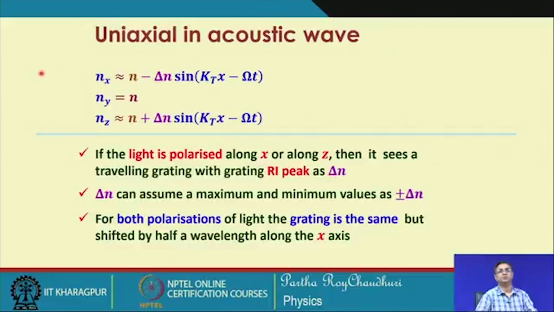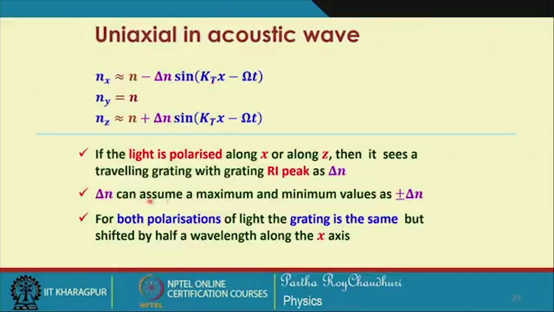So, if the light is polarized along x, it sees a travelling grating. If the light is polarized along z, then it also sees the same grating, because these two gratings are identical, but they are shifted by half a wavelength.